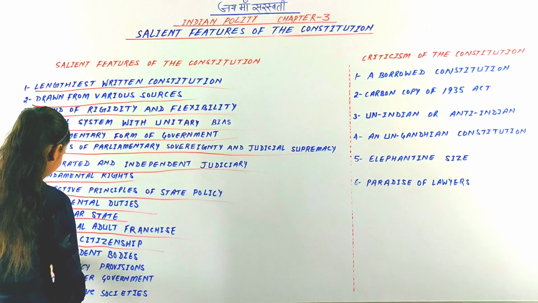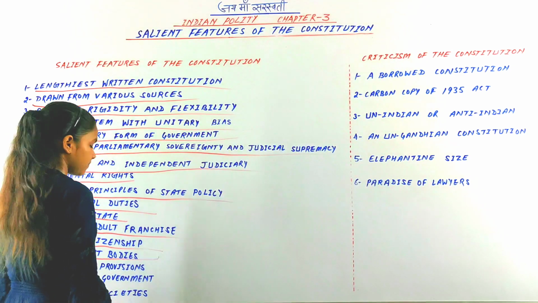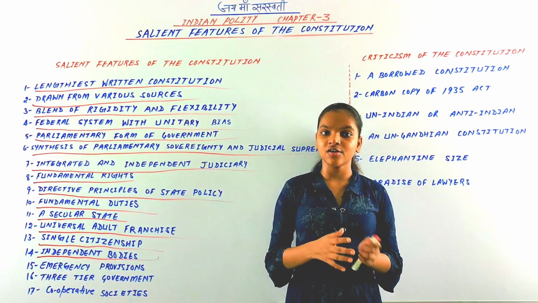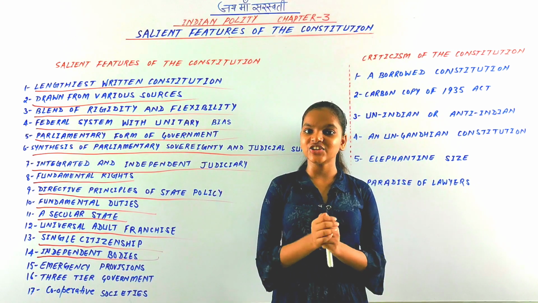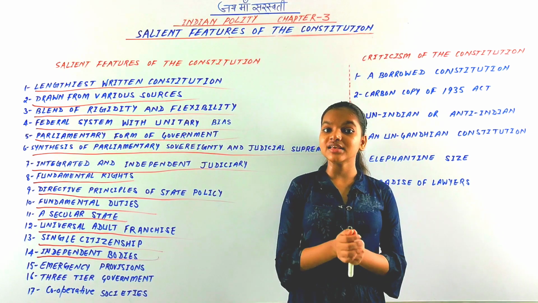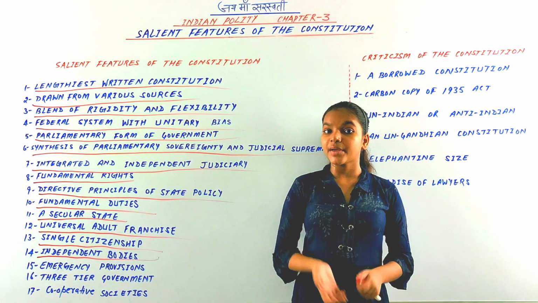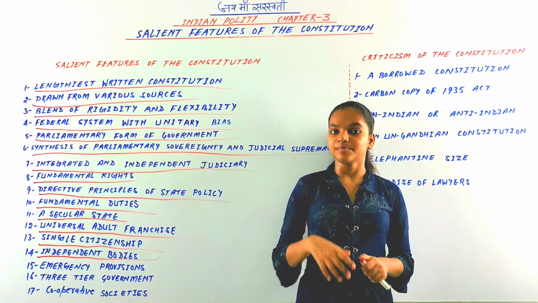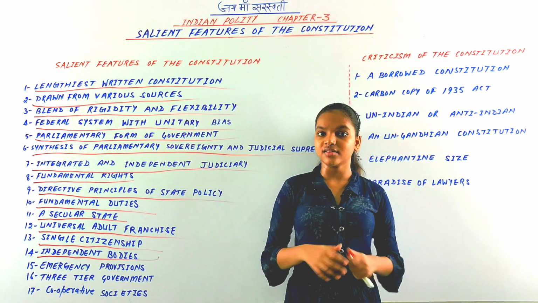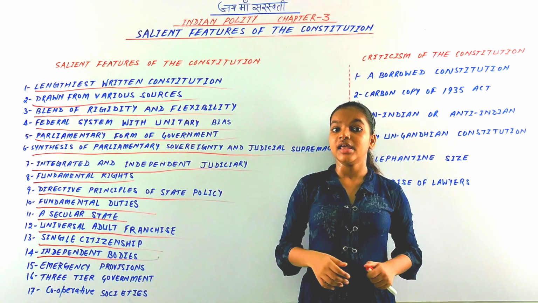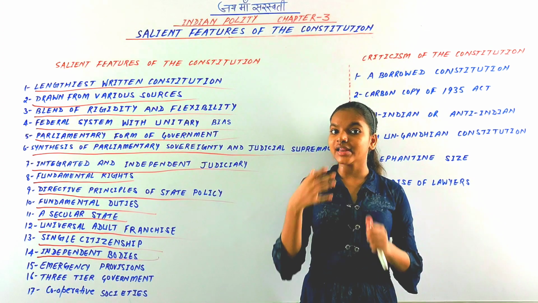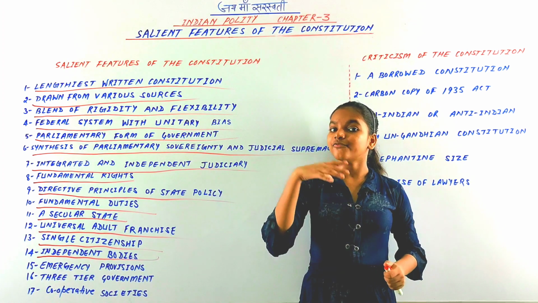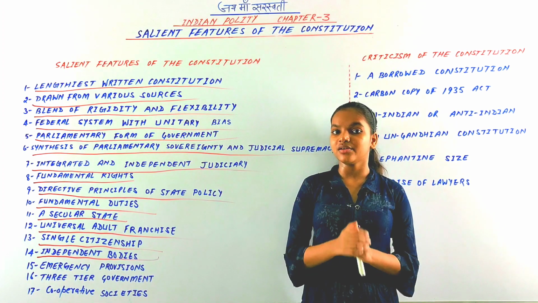So next is independent bodies. You know that there are three organs of our Indian constitution: executive, legislature and judiciary. But apart from these organs, there are some independent bodies. First is the Election Commission, an independent body to ensure free and fair elections for the president's office, vice president's office and legislative assembly.